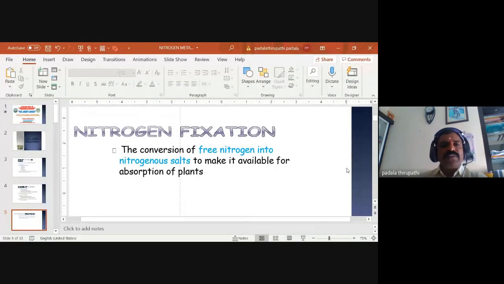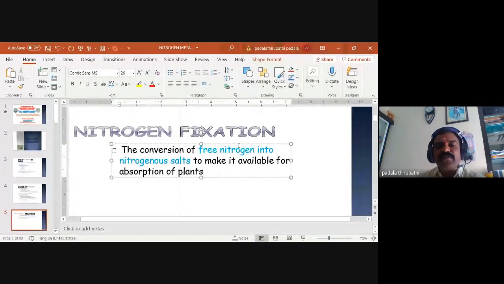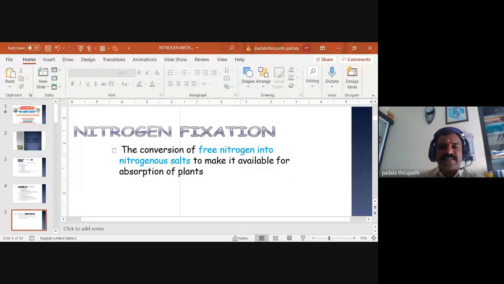Nitrogen fixation: the conversion of free nitrogen into nitrogenous salts to make it available for absorption by plants, we can call nitrogen fixation. The free nitrogen in the atmosphere is in the molecular state, and this molecular nitrogen is unable to be utilized by plants.